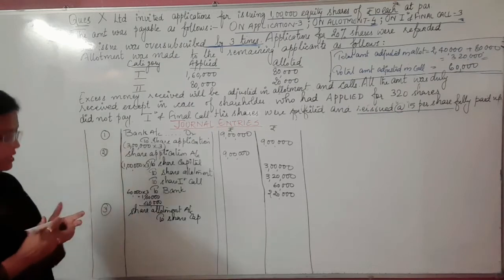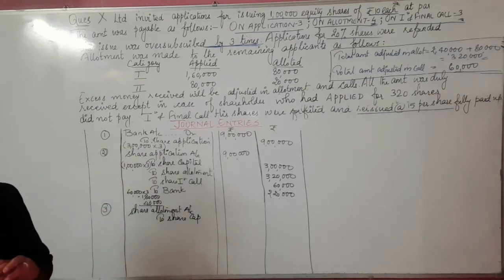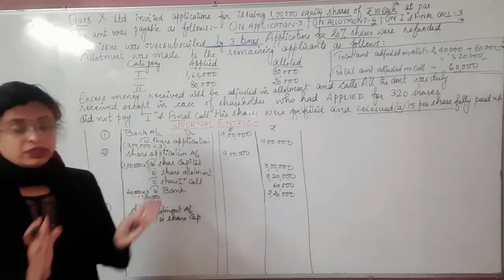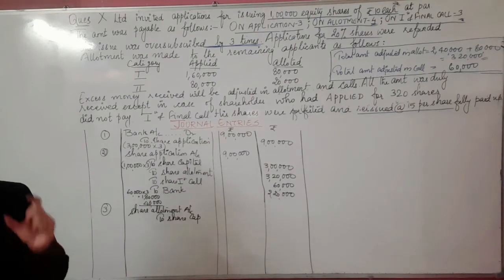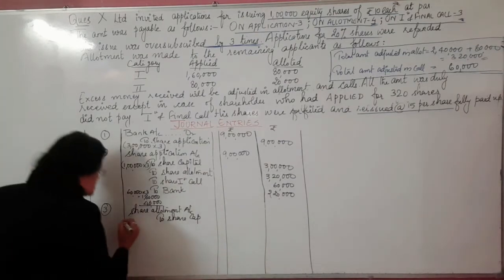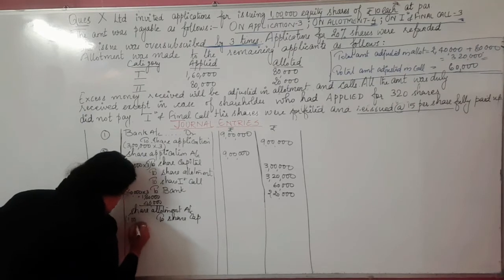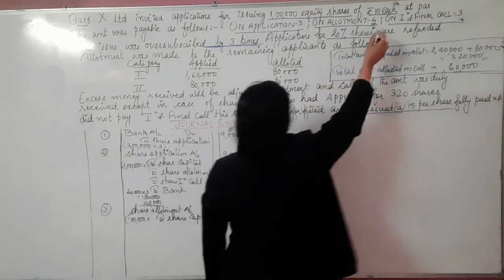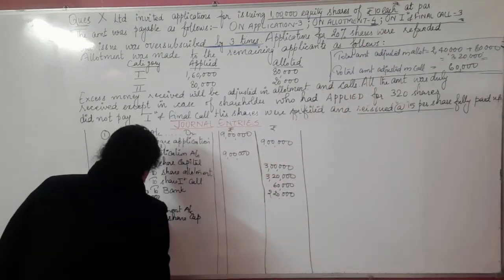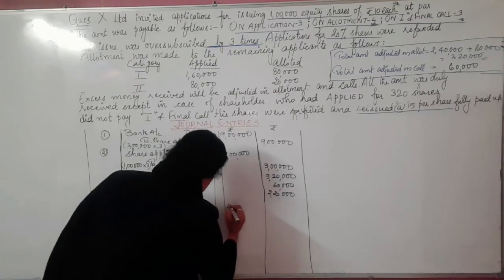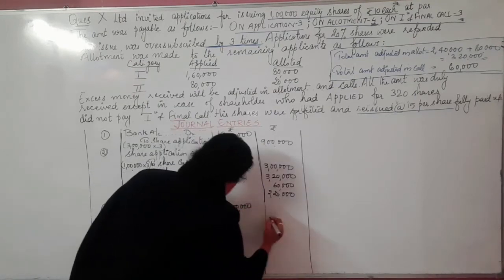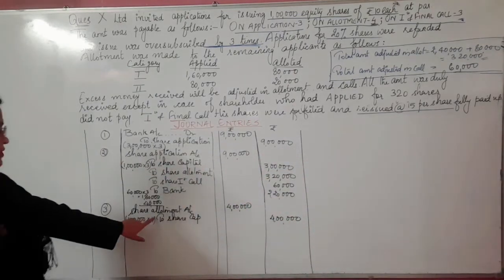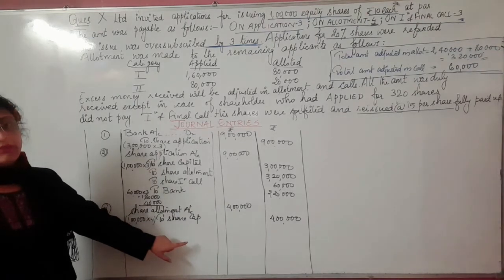Share allotment means we are supposed to multiply with the issued number only, because the issued number is the shares retained by the company, and the company will carry forward its accounting treatment with the issued number of shares only. So what is the issued number of shares in the question? You know it very well, 1 lakh into the allotment installment. The allotment installment is how much? That is 4. So 1 lakh into 4 is 4 lakhs. The narration for this will be: being allotment money made due.